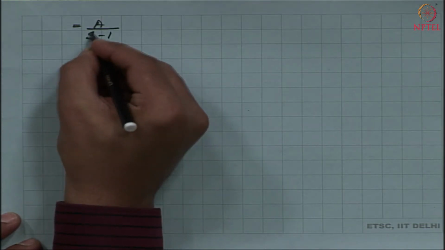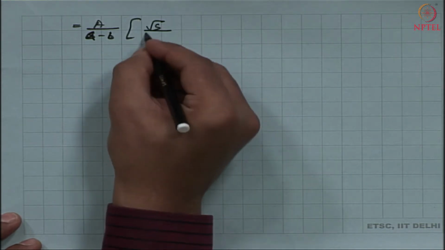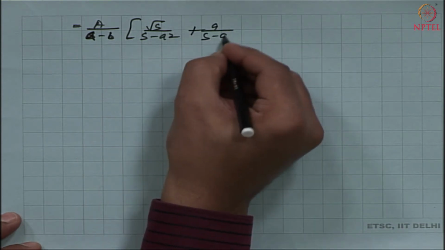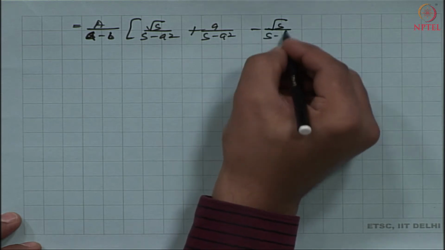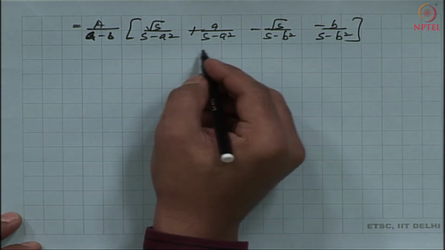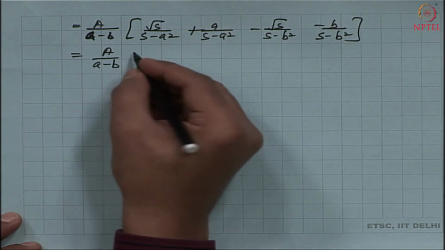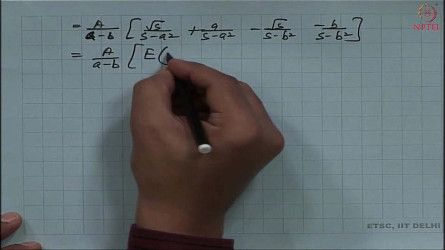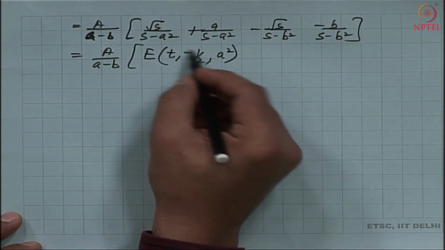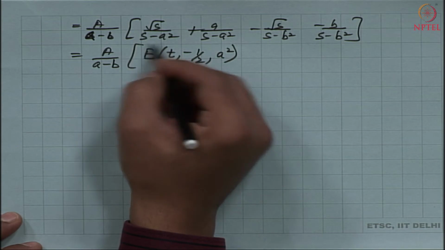Okay. So, we see that 1 by, so A by a minus b. So, let me just recall this expression again, square root s by s minus a square plus a by s minus a square minus square root s by s minus b square minus b by s minus b square. So, using my result that I just highlighted, I can immediately find the inverse transform and hence the solution as follows. So, this is E of t comma negative half comma a square. Students are requested to check that according to these coefficients I get back the Laplace inverse for these factors.